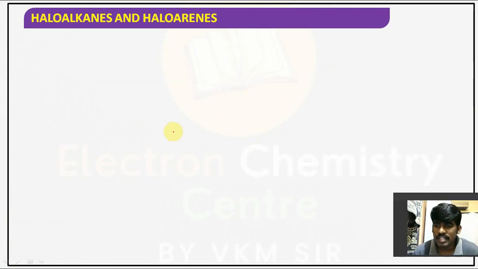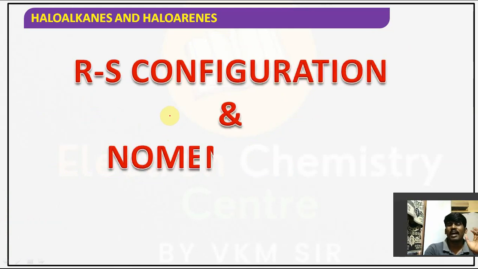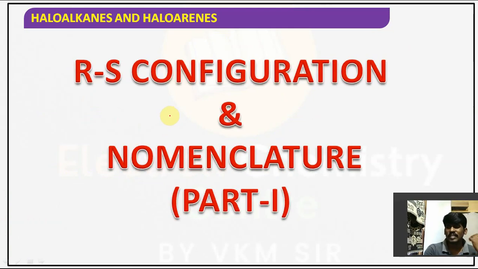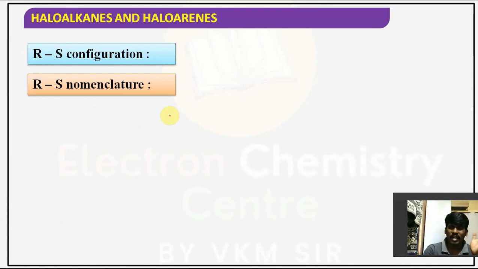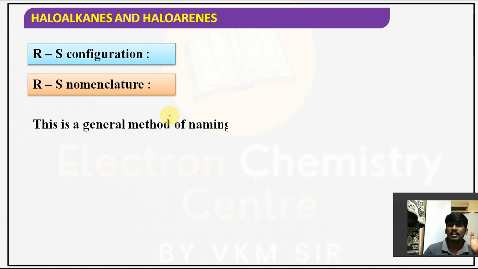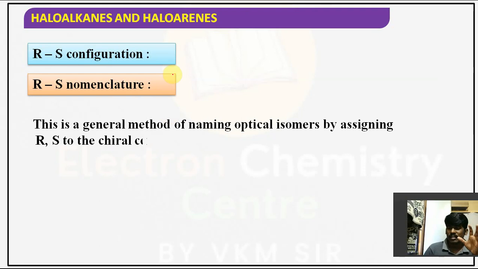But now in today's lecture, we are going to talk about absolute configuration, which can be given with the help of RS configuration. In a few books, they give it as RS nomenclature. That is what we are going to talk about, guys. How are we going to give this RS configuration or RS nomenclature? In another way, you can say it is nothing but naming.